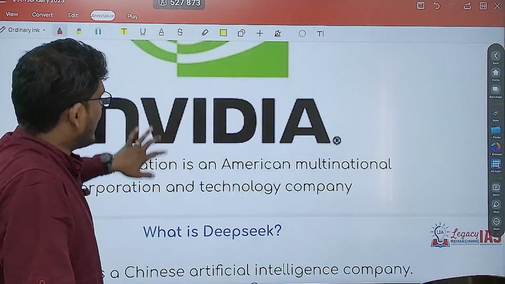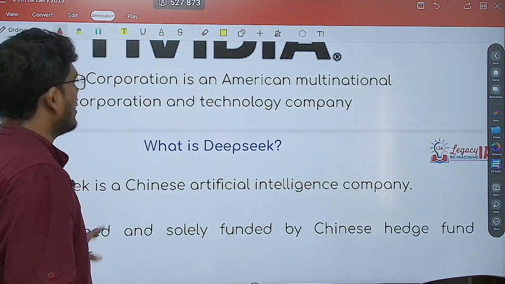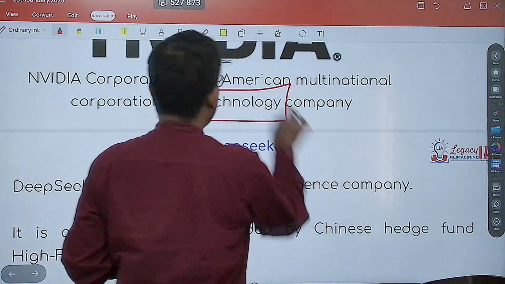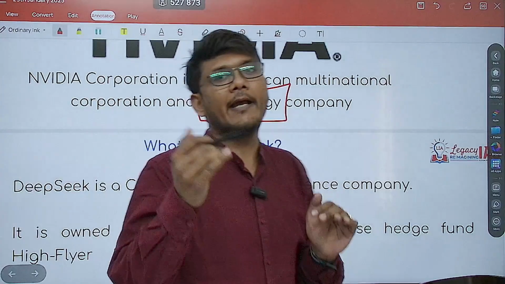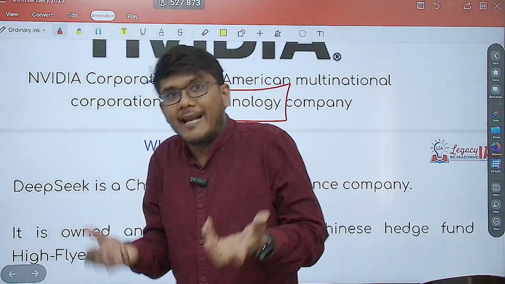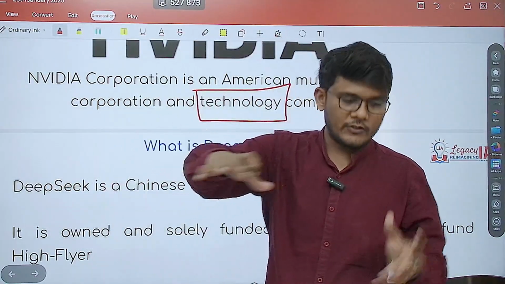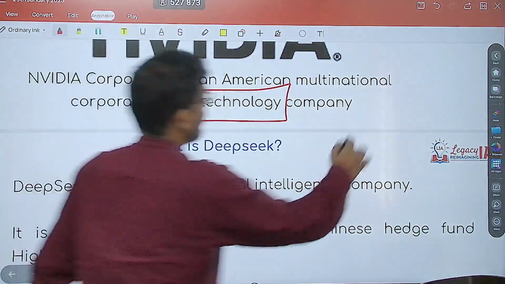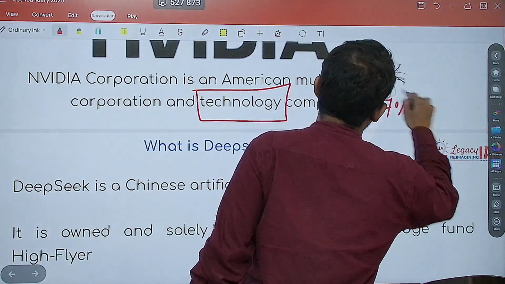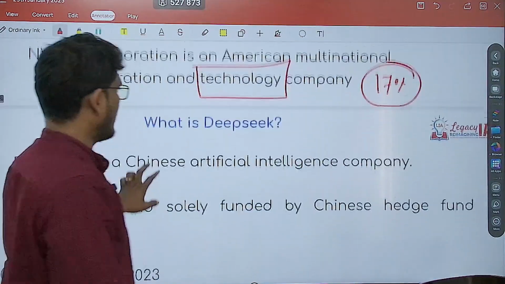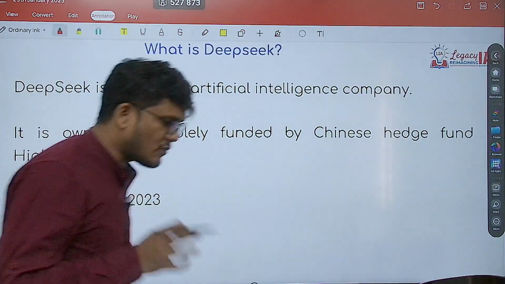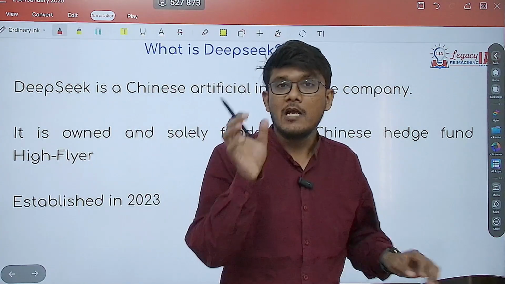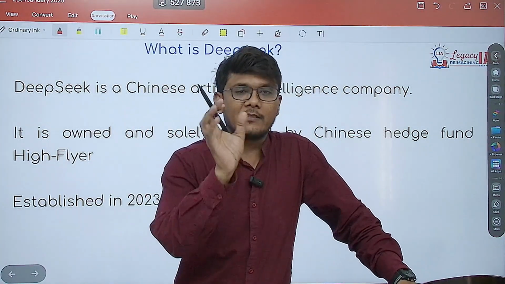It is an American multinational company which deals in cutting edge technology, which is utilized in artificial intelligence, computers, the internet, and so forth. The share of this company has fallen by 17%. Why it has fallen, we'll see later, but understand the reason for that is DeepSeek.